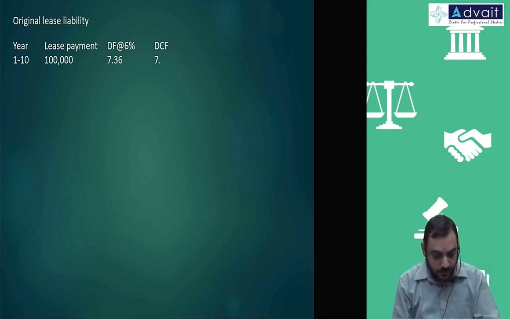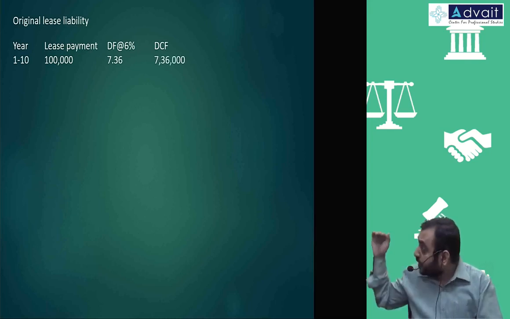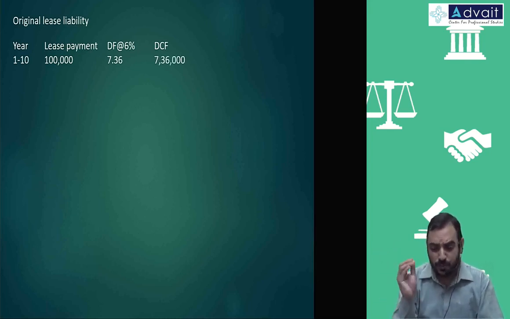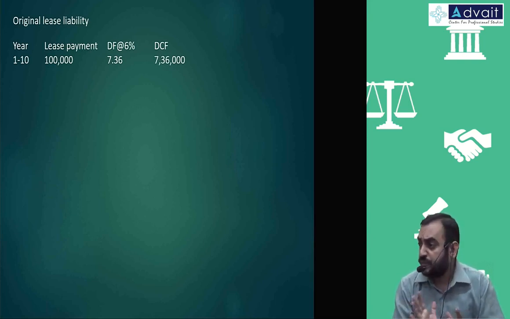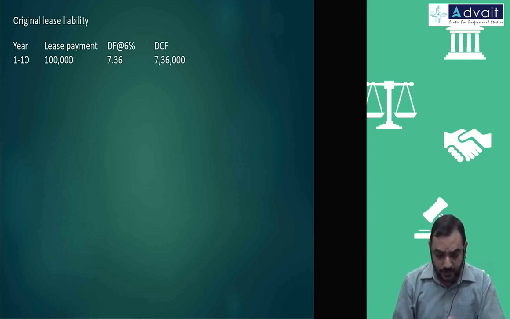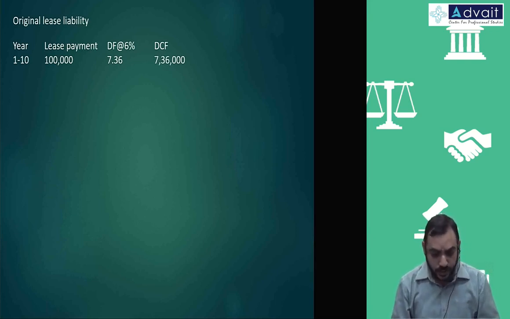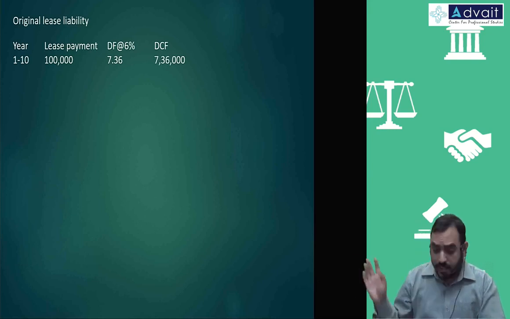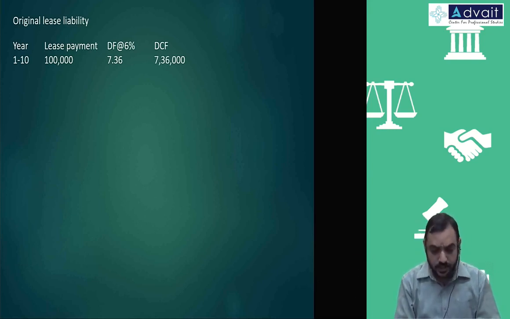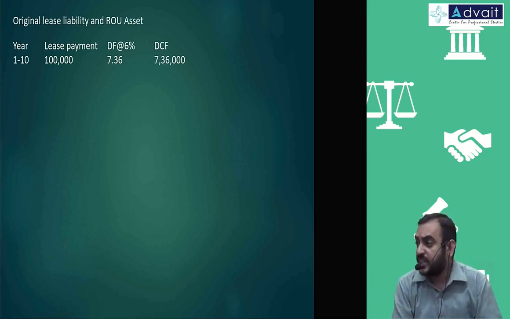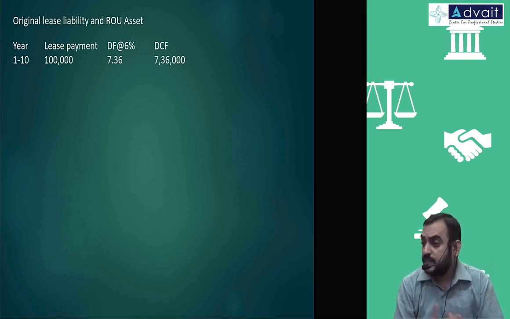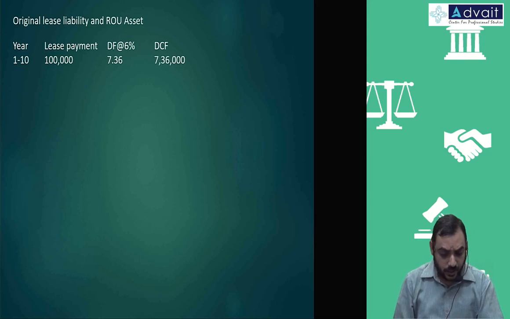Therefore 7,36,000. Again, remember, if you do it on a yearly basis, one by one, overall some small changes will be there. So when you compare with the institute solution, some difference could come because of rounding off issues. We are doing it directly so that we can calculate faster. So original lease liability is 7,36,000 and no other changes. You can say it is original lease liability and ROU asset, because there is no initial direct cost, lease incentive, lease prepayments, no such adjustments. So this itself is pure liability and asset. Okay, so original lease liability is done.